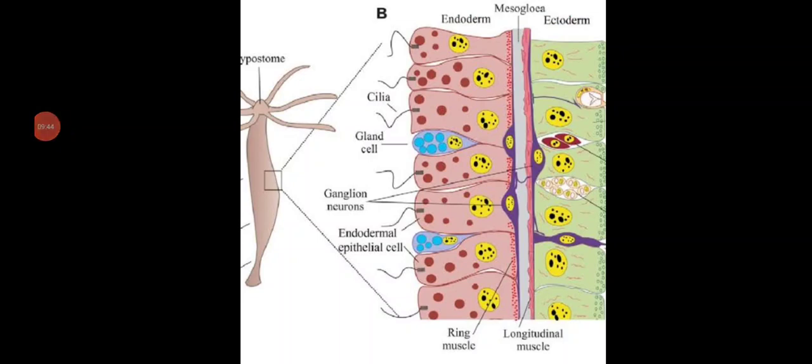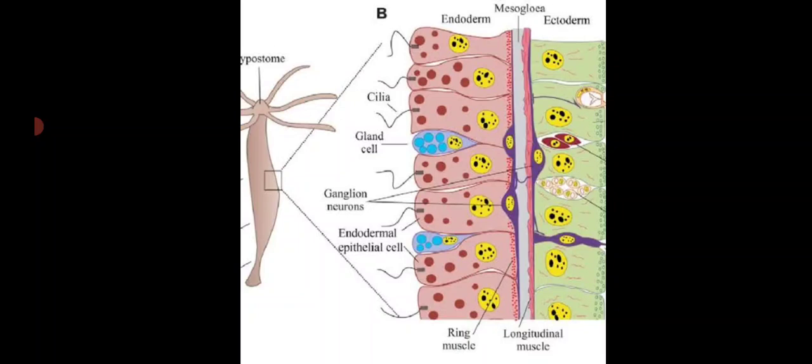Next, we are going to see the tissue level of organization. What do you mean by tissue level of organization? It means here the body of these organisms is made up of tissues. Example, Hydra. In some animals, cells that perform similar functions are aggregated to form tissues. First, what are tissues? Tissues are a group of cells combined together. So in some animals, the cells which perform similar functions are grouped together to form tissues.